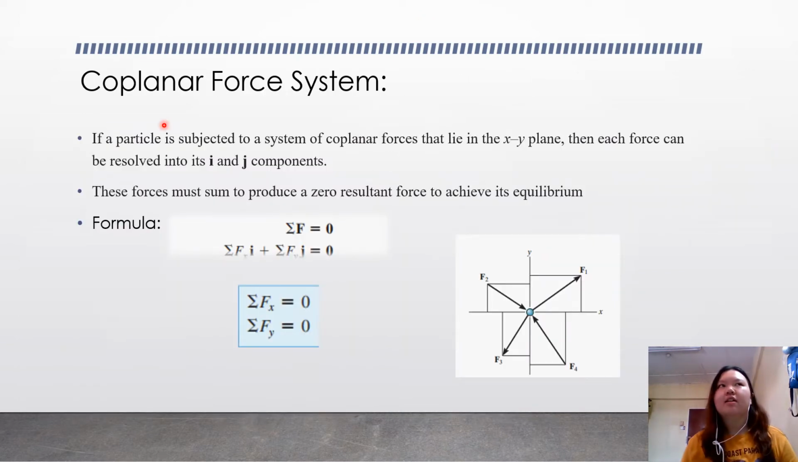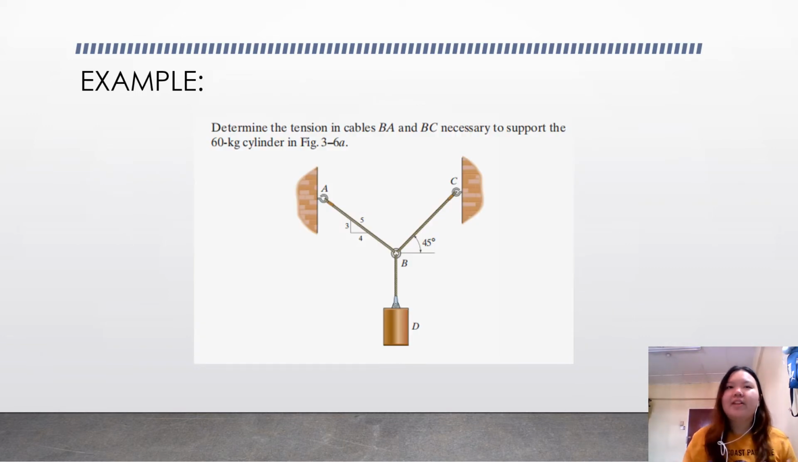So again, in equilibrium of a particle, we will see the coplanar force system. If a particle is subjected to a system of coplanar forces that lie in the xy plane, then each force can be resolved into its i and j components. So these forces must sum to produce a zero resultant force to achieve equilibrium. The formula is: total of Fx equal to 0, total of Fy equal to 0. So total F will also be equal to 0. You can refer to the picture down here.